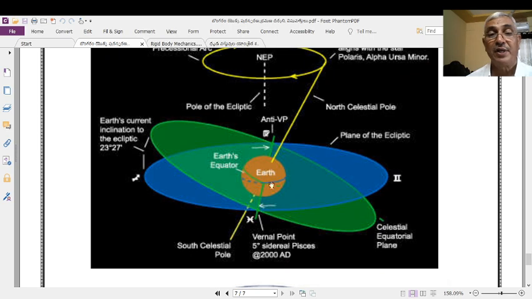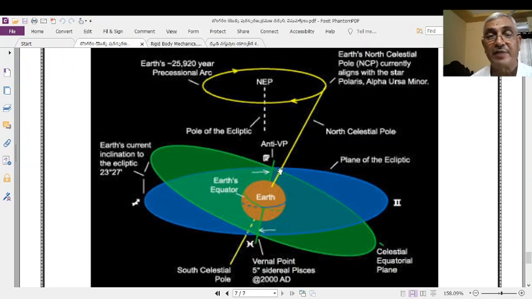Now, I said that this is the axis of the Earth. The Earth spins around this axis, its spinning time is 24 hours. Now this spinning axis of the Earth rotates around in this shape. This is known as the precessional motion of the Earth. The Earth's self-rotating axis, the Earth's spin axis, rotates around this axis. What is this axis?